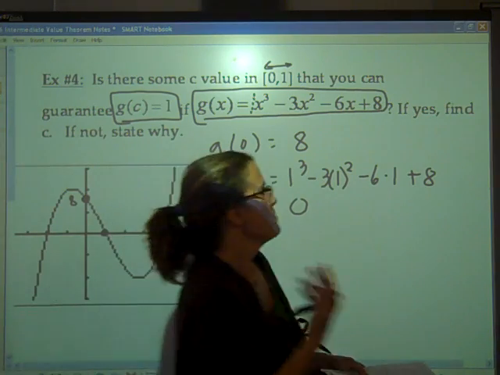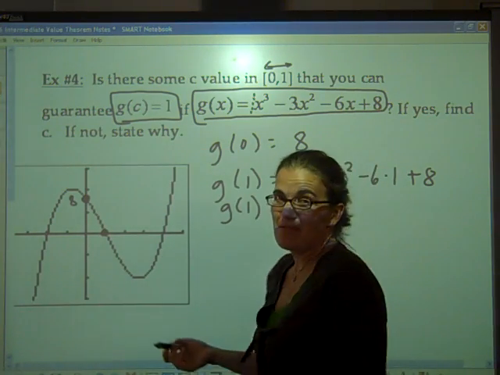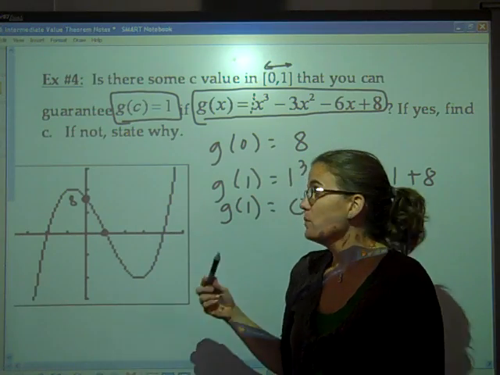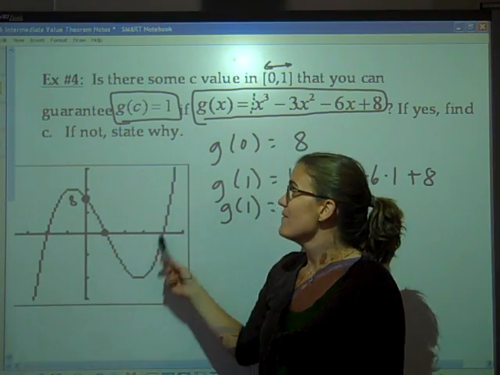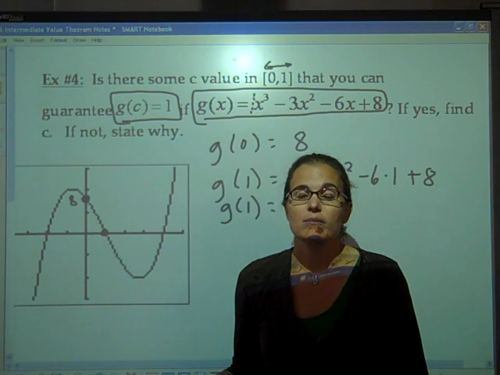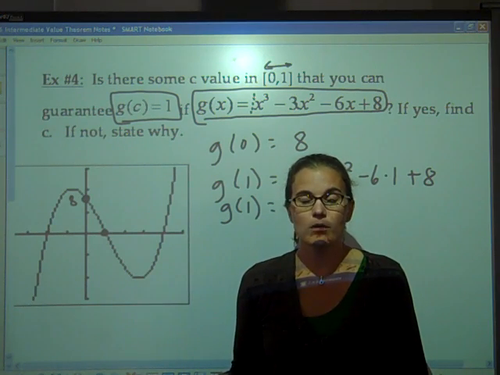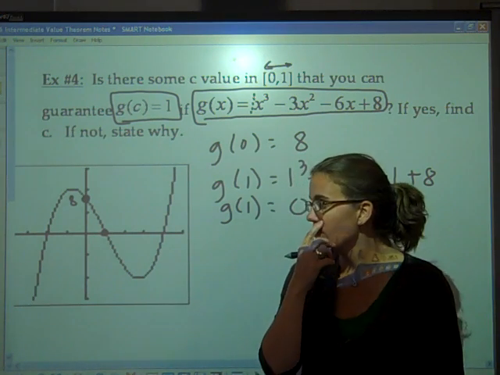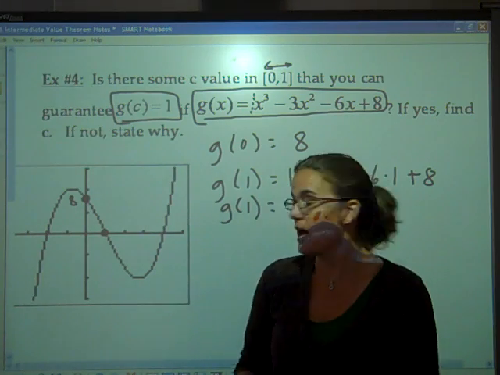Again, how do we know that the intermediate value theorem is going to apply for this problem? We know that it will apply because g of x is a continuous function, because g of x is just a polynomial function. All polynomial functions are continuous. So we know that the intermediate value theorem will apply.